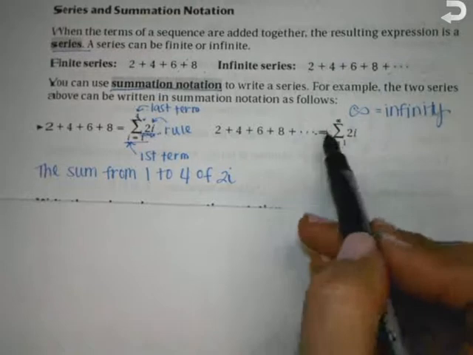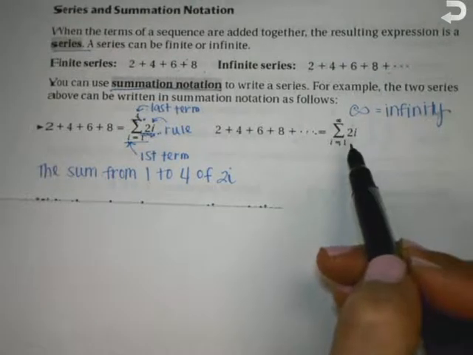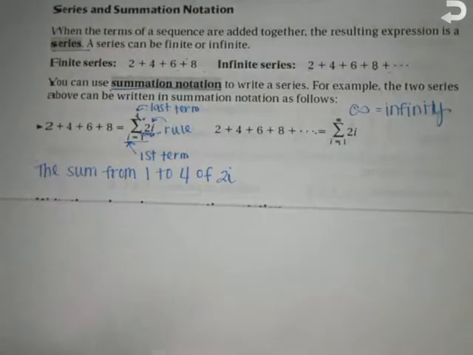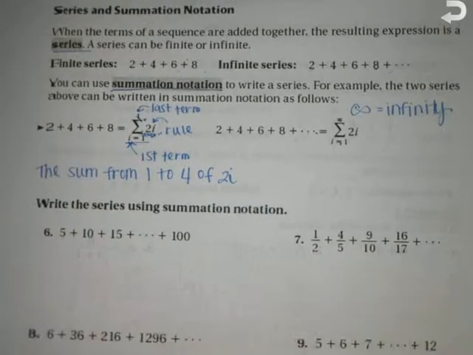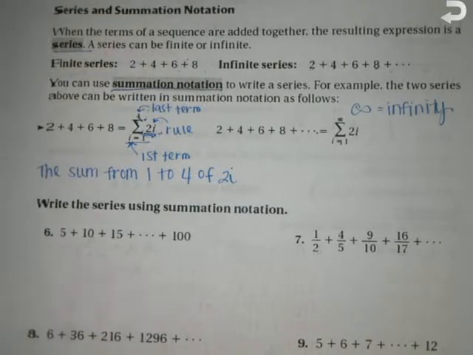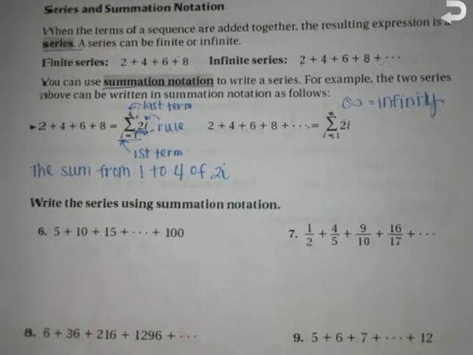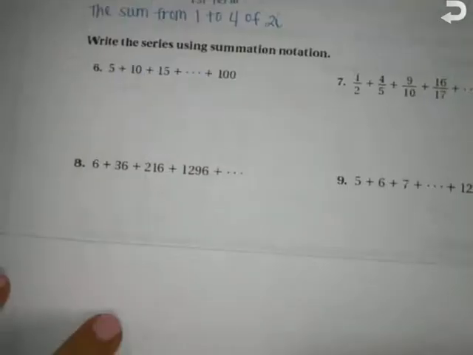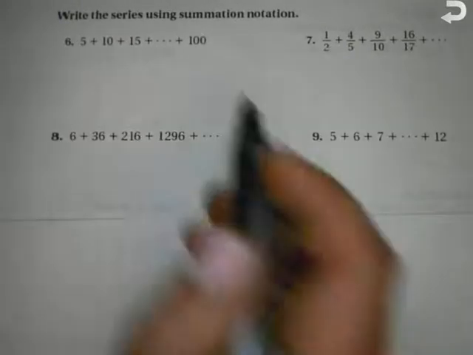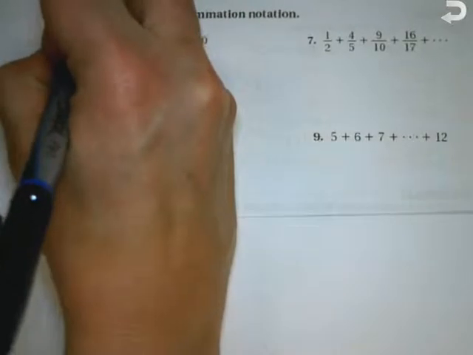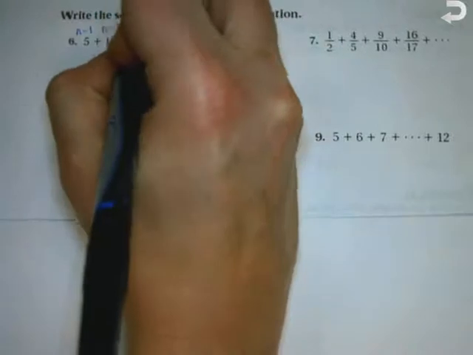So what we're going to have to do for 6, 7, 8, and 9 is we need to figure out the rule and then write this sum in summation notation. We're only going to do 2 of them because we're going to run out of time. Okay, we'll finish these tomorrow. So let's look at number 6 right now. I need to figure out the rule, which means first I'm labeling 1, 2, 3, and then I don't know what term this is yet because I don't know what the rule is. Does anybody think they have the rule?